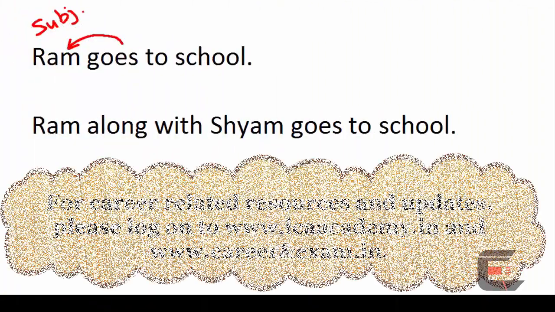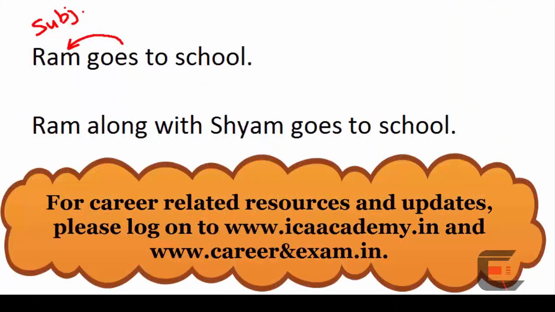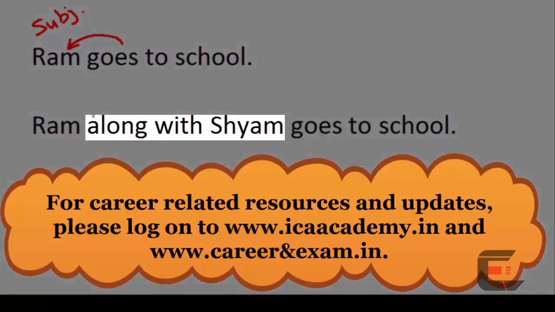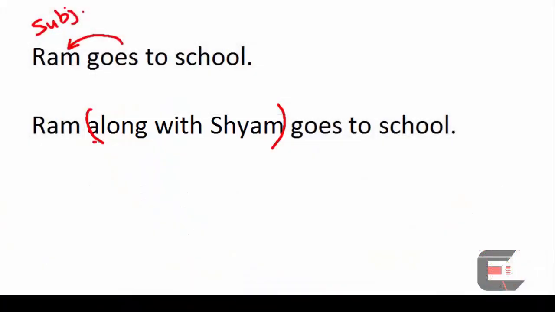So, in this sentence, can we identify the prepositional phrase? In this sentence, the prepositional phrase is along with Sham. Prepositional phrase begins with a preposition, along is a preposition, with is also a preposition and ends before the verb.